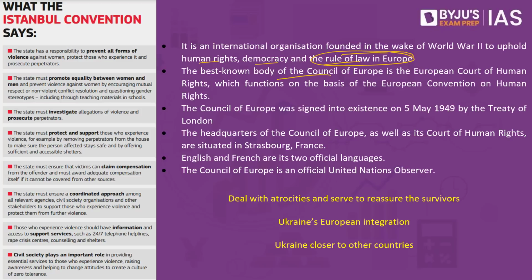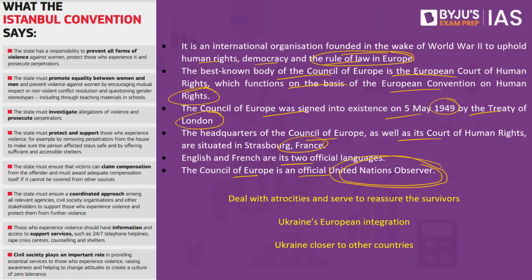The best known body of the Council of Europe is the European Court of Human Rights, which functions on the basis of the European Convention on Human Rights. The Council of Europe was signed into existence on 5th of May 1949 by the Treaty of London. The headquarters of the Council of Europe as well as its Court of Human Rights are situated in Strasbourg, France. English and French are its official languages, and the Council of Europe is an official United Nations observer. These can be very important from the preliminary examination point of view.